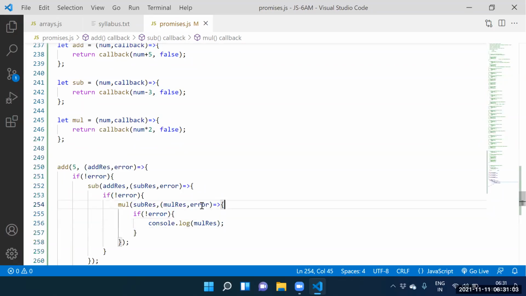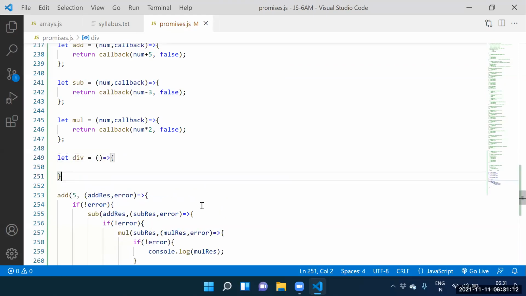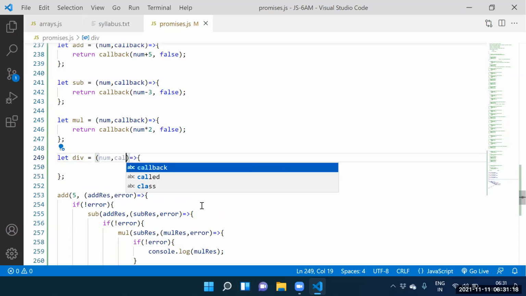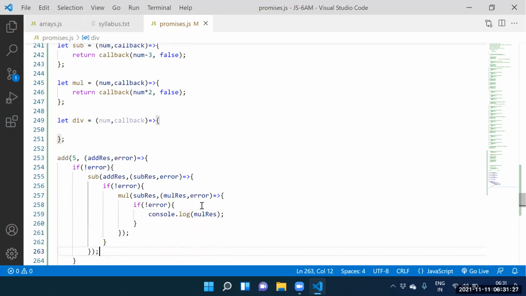Guys, can I create the last function? Yes. Let division equal to arrow function. Here itself, what do you want to specify? Num comma callback. Can I call the division? Why not? We need to call the division.